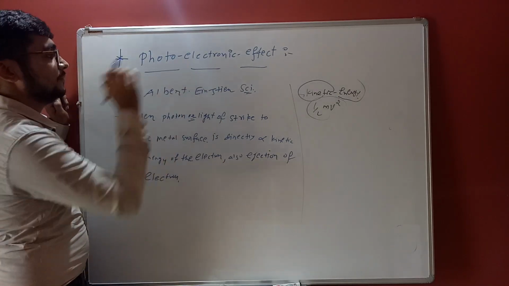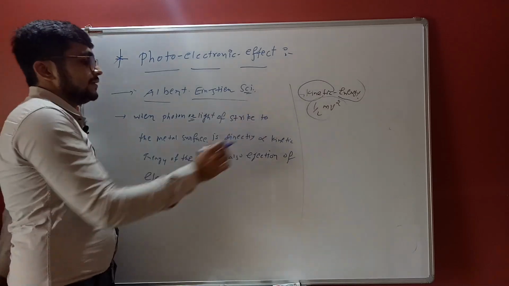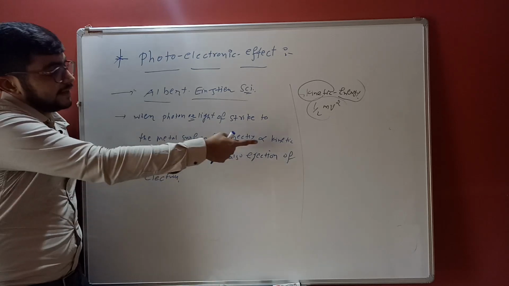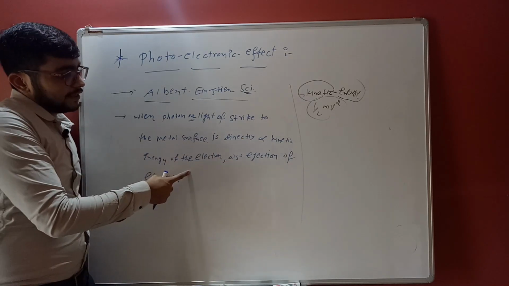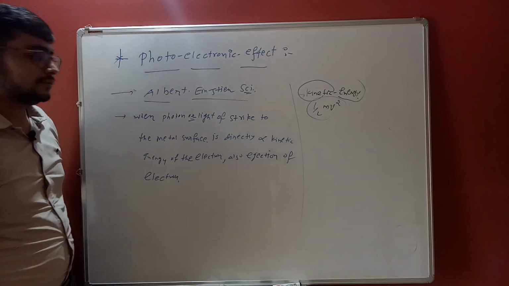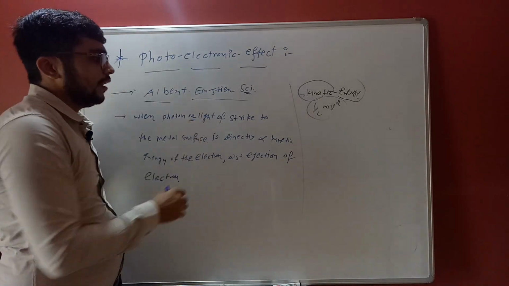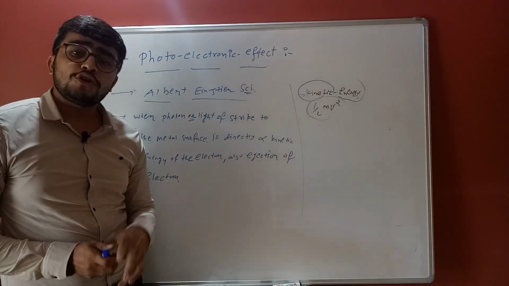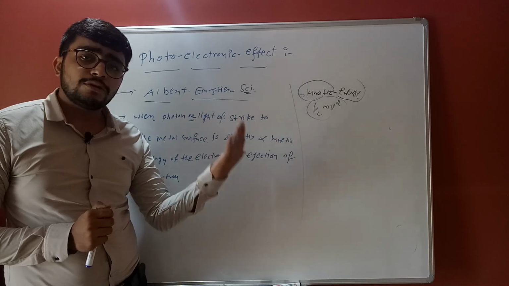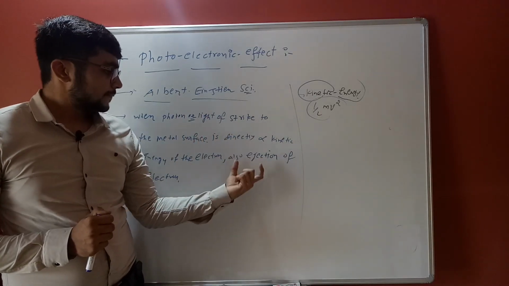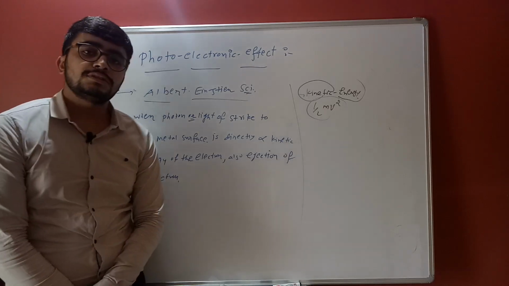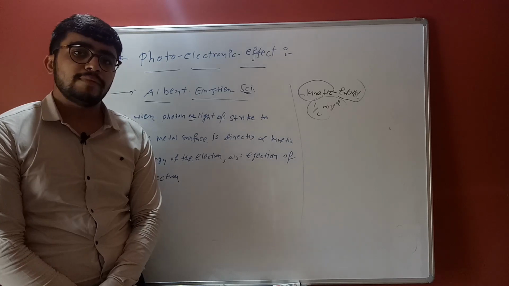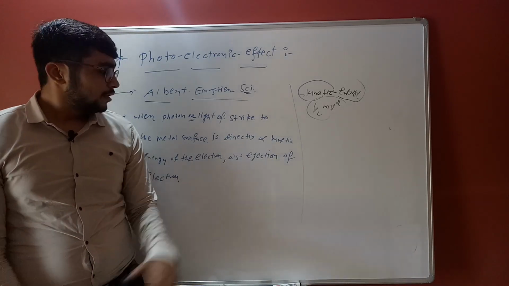Or photoelectric effect. Okay, so Albert Einstein tells that when photons of light strike the metal surface, it is directly proportional to the energy of the electron, also the ejection of electrons. Same concept. Okay, so Einstein tells that when photons of light strike the atomic surface, it is directly proportional to the electron ejection. It means kinetic energies. Okay, somehow kinetic energy is produced by the electron motion.